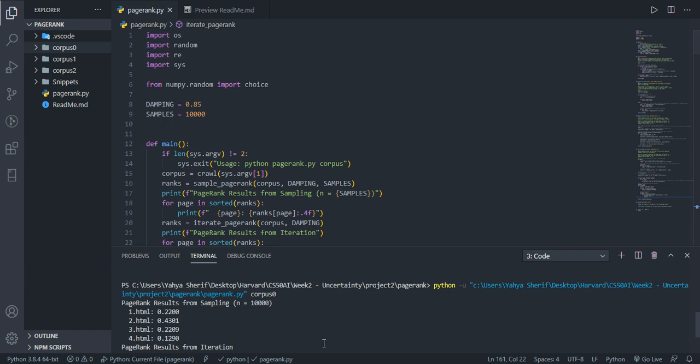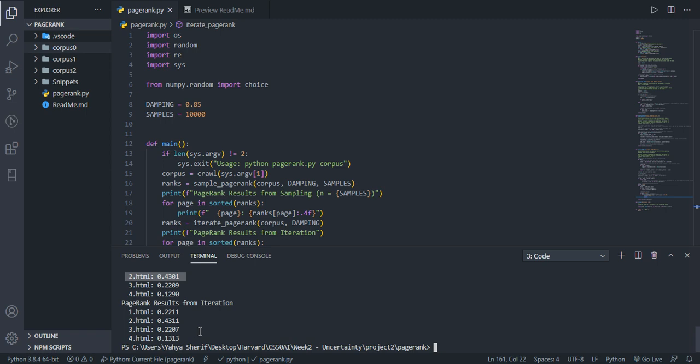And again, we'll start with sampling. We start at one page at random, and then we get the probability distribution from going to this page to the others, given the damping factor. And then we'll just keep on going to one page at random 10,000 times, and then we note how many times did each page appear, and we'll see that page 2, according to this algorithm of sampling, has the highest importance.